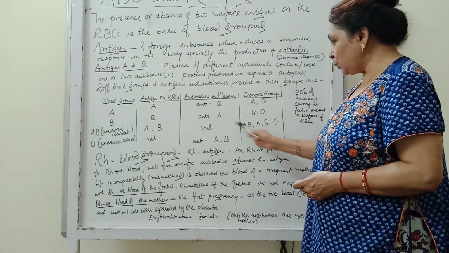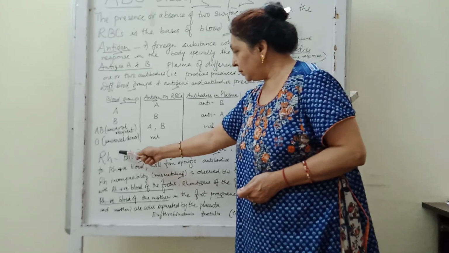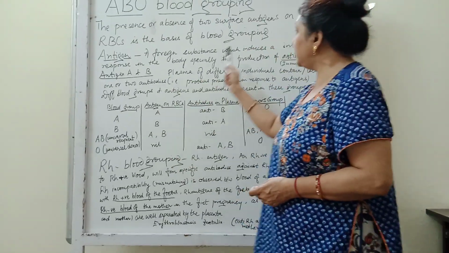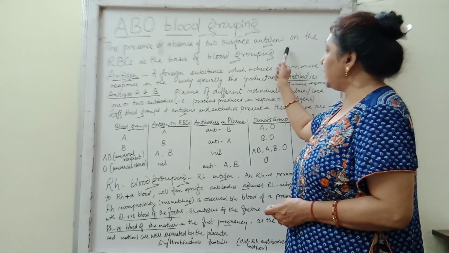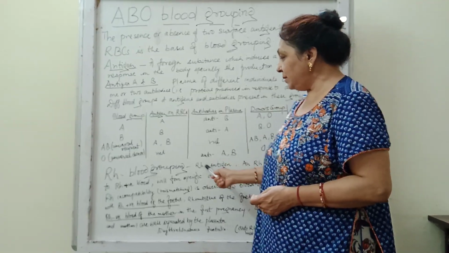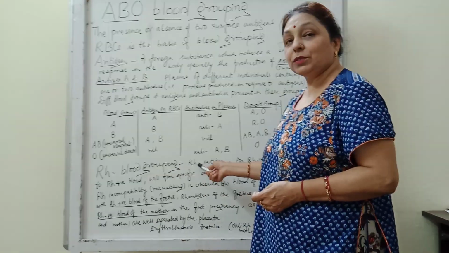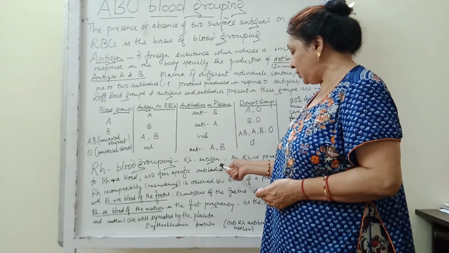Okay, so this way we can say that the blood groups are based on the two surface antigens I told you. Then another important antigen, that is RH blood grouping. That is also because of the presence of RH antigen.